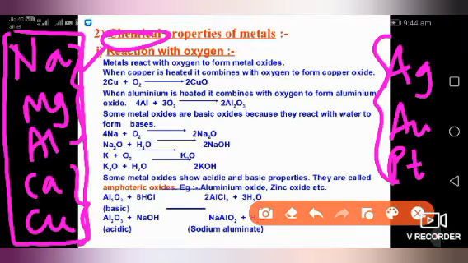So now the first thing is reaction with oxygen. Whose reaction with oxygen? Yes, metal reaction with oxygen. What will happen when metal reacts with oxygen? Metal reacts with oxygen to form metal oxide. It will form metal oxide.